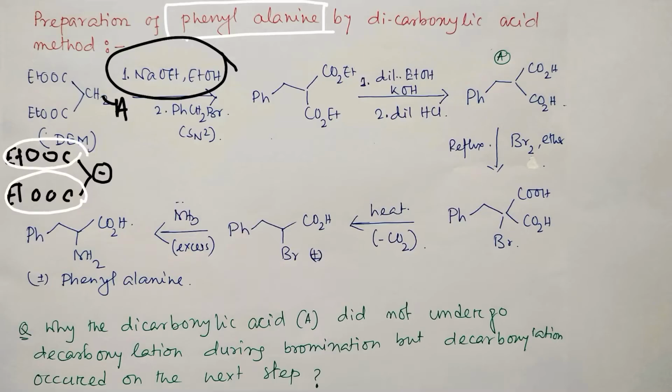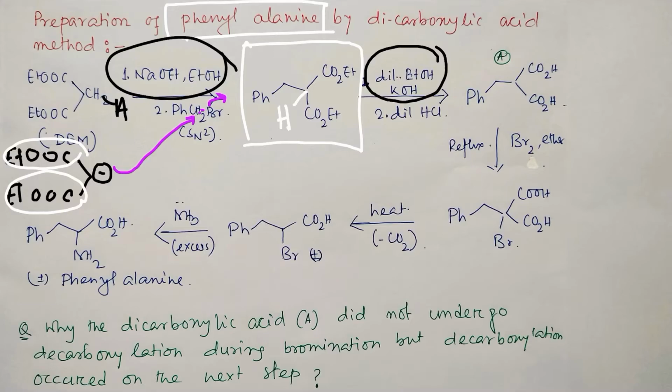That's why their acidity is significantly higher, and generally their pKa value is about 9 to 11. So that's why they're good. And another thing, the carbanion produced can undergo an SN2 reaction with benzyl bromide by backside attack, and ultimately it results in the benzyl-attached active methylene compound. See, till now there is another hydrogen left, and this is also an active proton. So in the second step, see what I have given here, ethanolic KOH. First of all, if I ask theoretically, what reaction is expected to occur first?